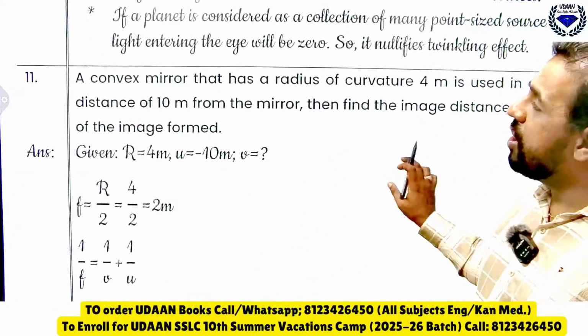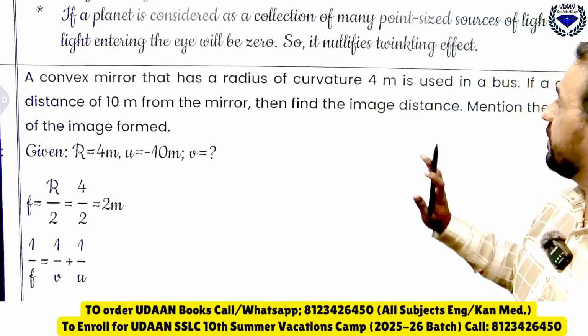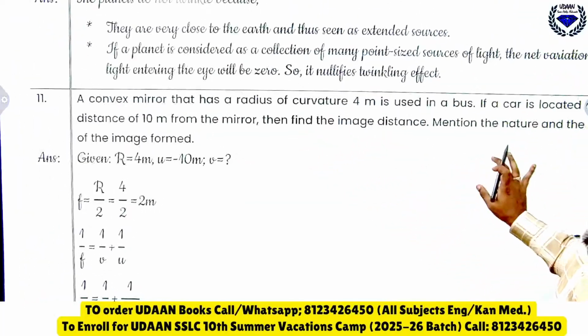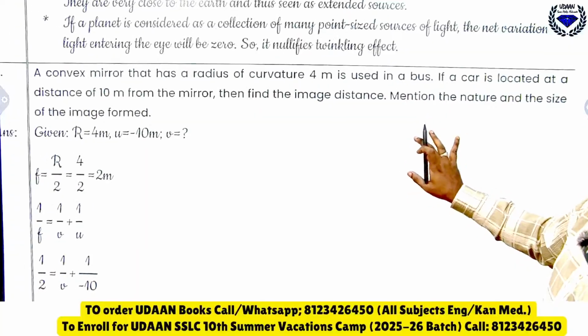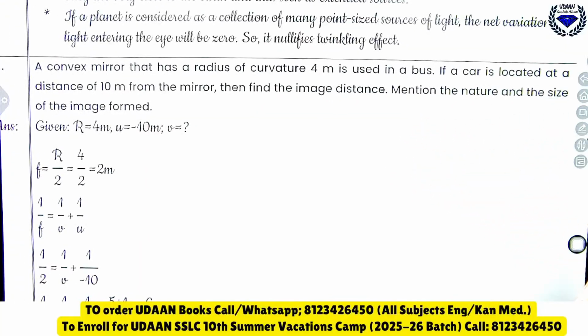Next, a convex mirror that has a radius of curvature of 4 meters is used in a bus. If the car is located at a distance of how much?